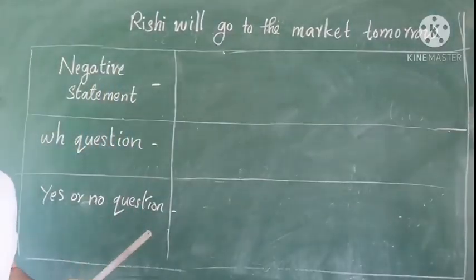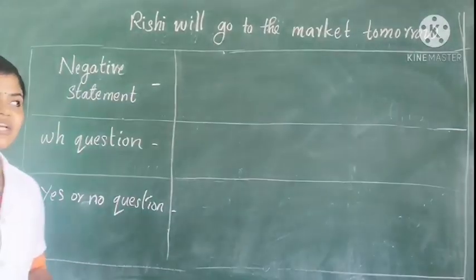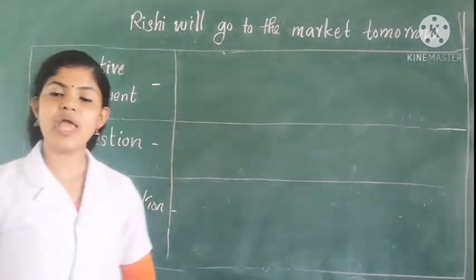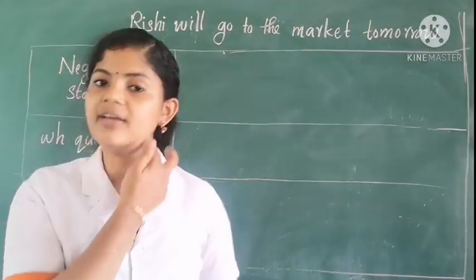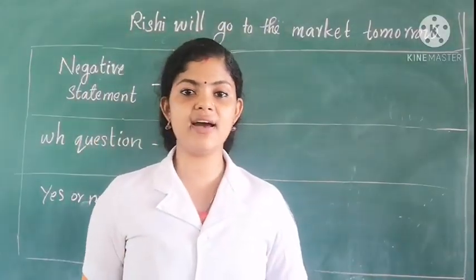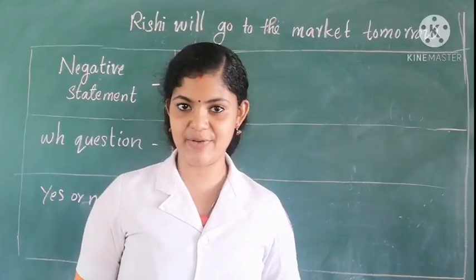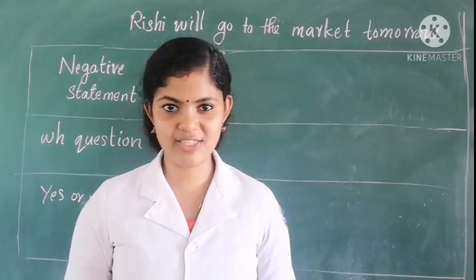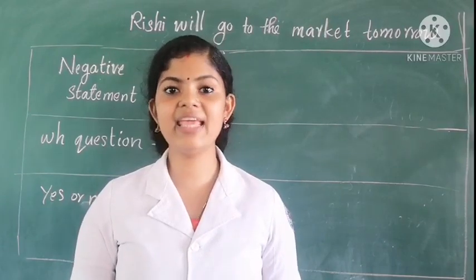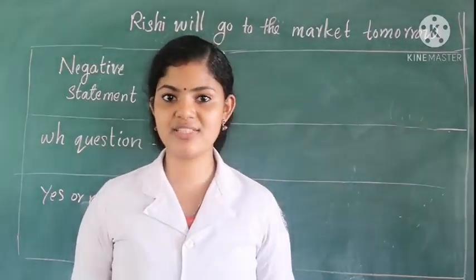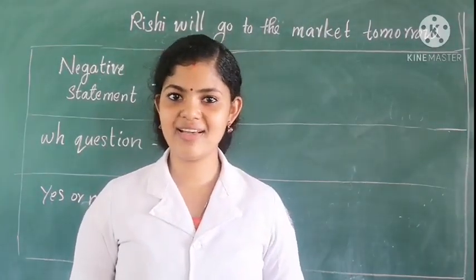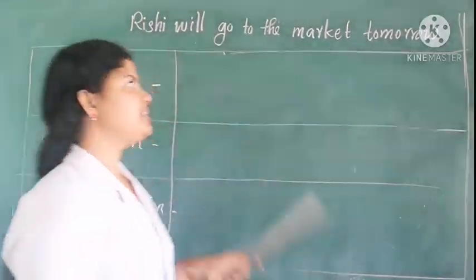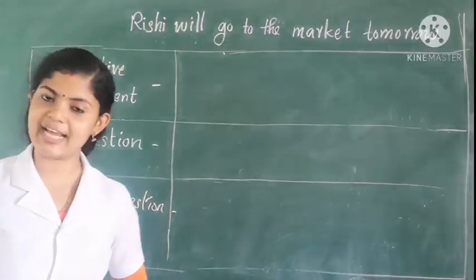Okay, so what we have to do is change this statement into a negative statement. I hope you all remember the lesson we learned. We learned how to change a positive statement into a negative. For making the negative statement, we will use not: will not, cannot, may not, could not. Do you remember that? Yes. So now let us change this positive statement into negative.